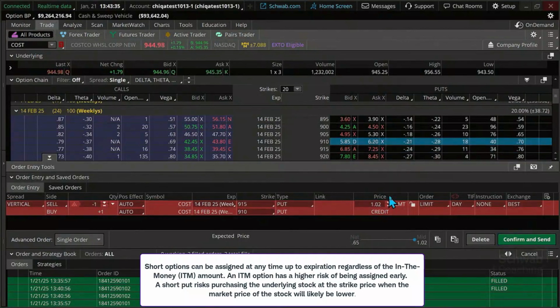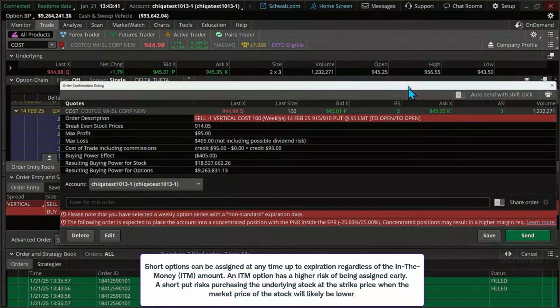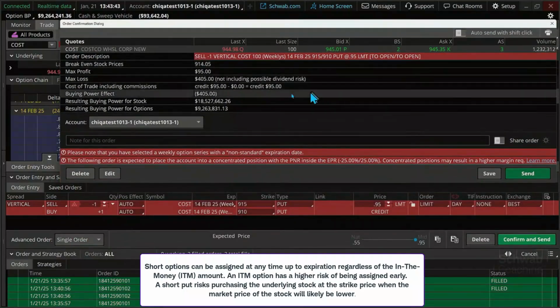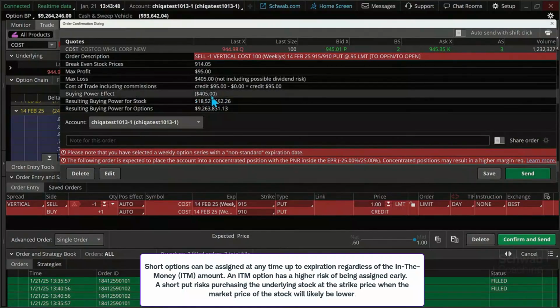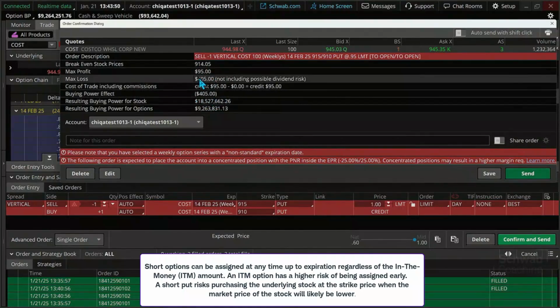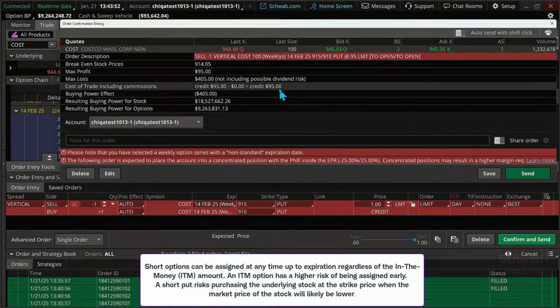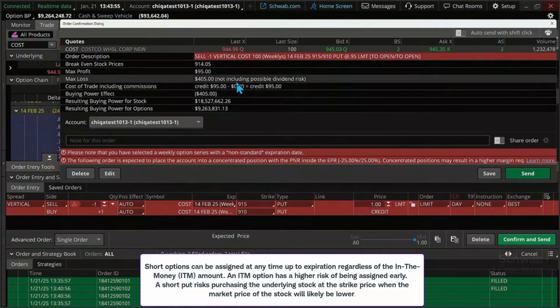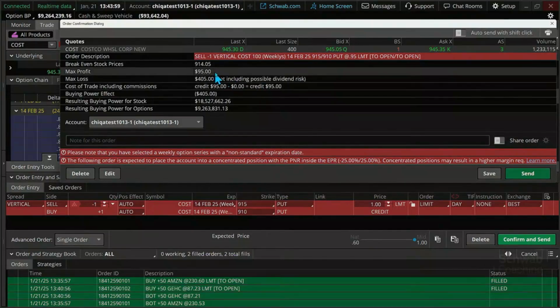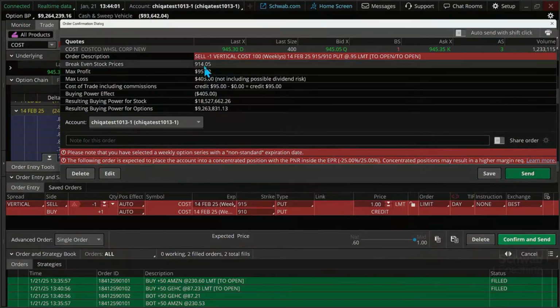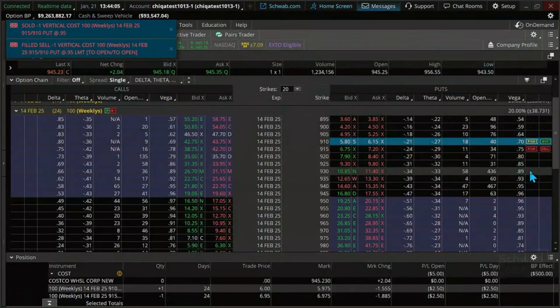So it's only a $1.02 credit. Did I do that right? That's $102. But let's take a look at that right now. If the price of the stock can generally hold above that level, that's our margin requirement right here. We're looking to capture maybe a gain of $95 if it holds above that range, still trying to participate in that upward move, that possible breakout if it does unfold. There's your max profit, and your break even is about 914. Let's go ahead and send this through.